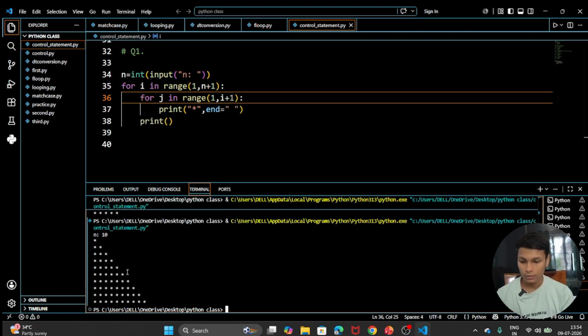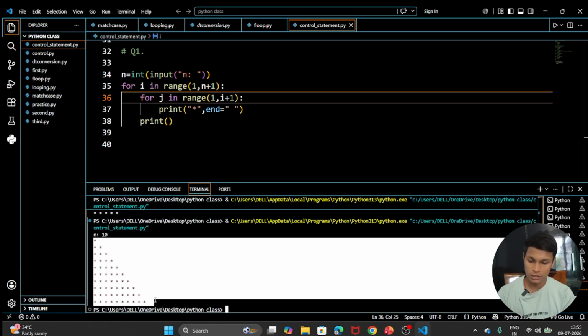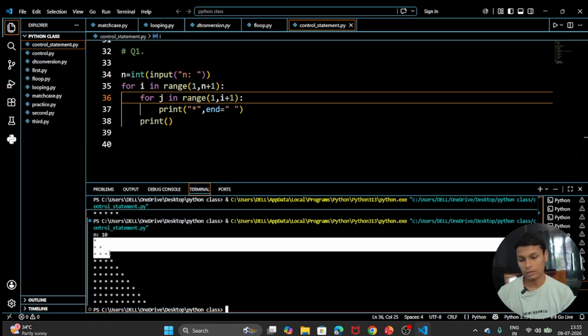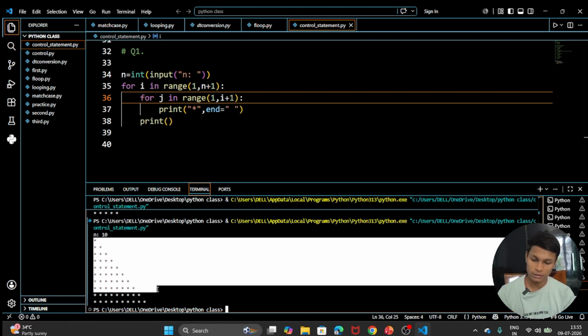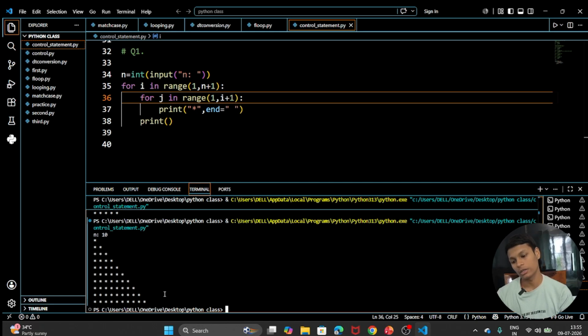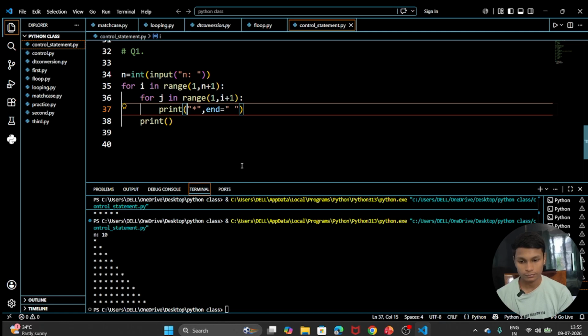You can see that when I take the number as 10, it prints 1 star the very first time, then 2 stars, 3 stars, 4, 5, 6, 7, 8, 9, till 10 stars. It will print the star pattern. Okay, and it will be a right angle triangle. This is what we can do with the print statement.